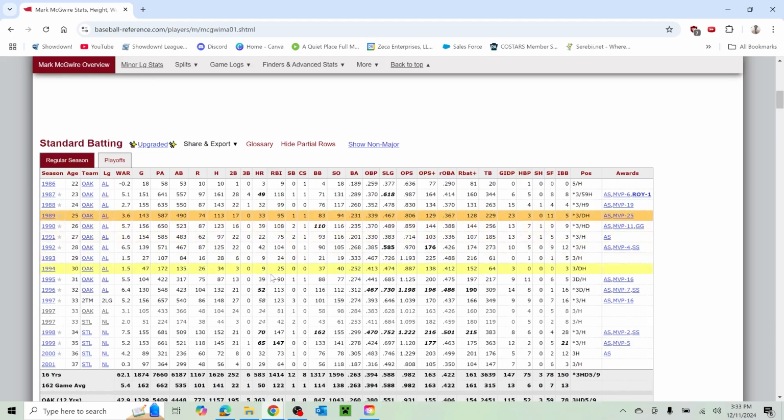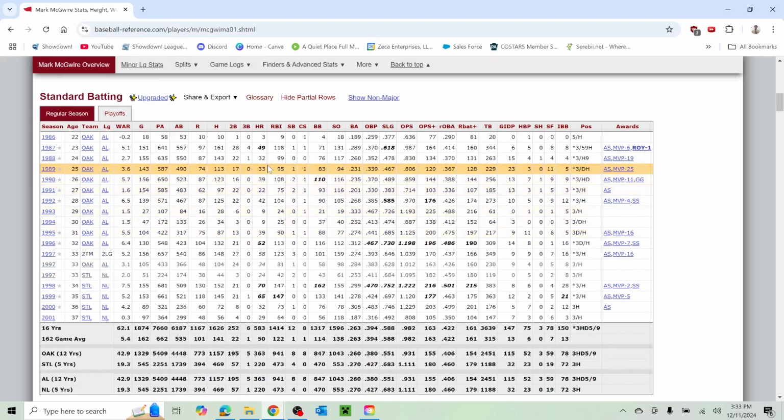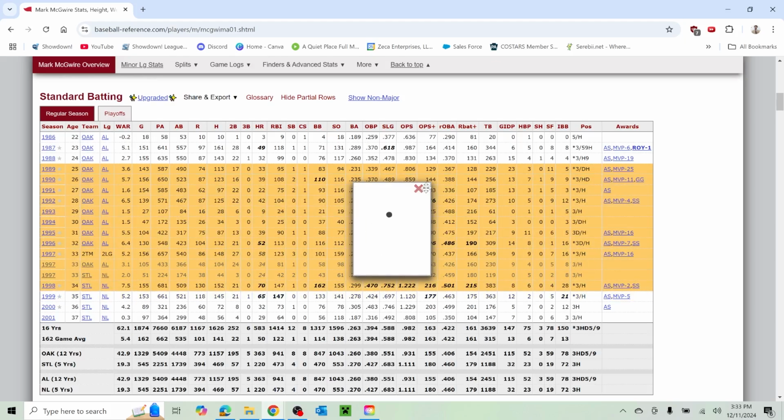Yeah, look at this. Steroid era, yes, but you can't deny the fact that he was hitting some bombs. 70, 65 in the span of two years. And that was when he was going for these records. Who the heck did... Oh, I don't want to do that.